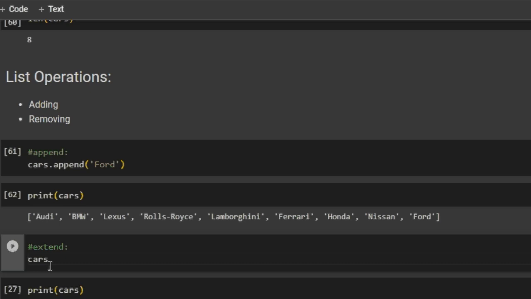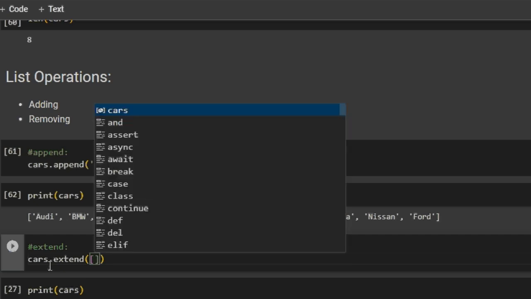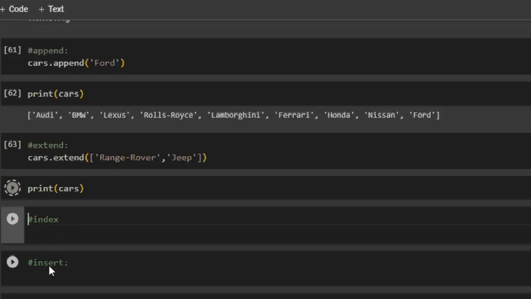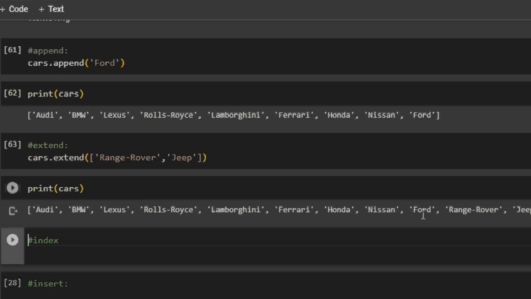I will write cars dot extend, and here I will be passing another list of the values that are to be added. So let's take Range Rover and Jeep. So if I run it and print cars, you can see Range Rover and Jeep has been added at the end of the list.